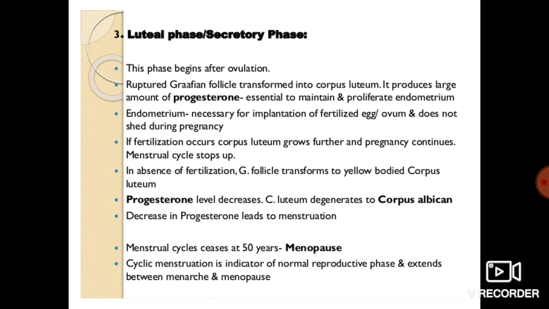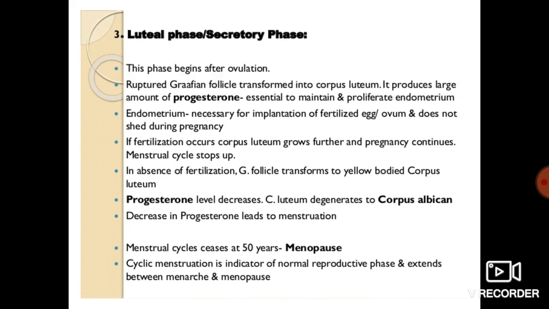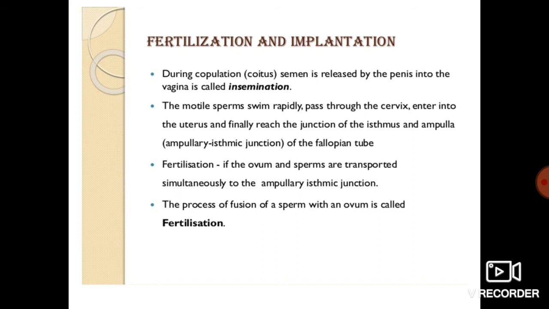The menstrual cycle ceases at around 50 years, which is called menopause. Cyclic menstruation is an indicator of the normal reproductive phase and health also, and it extends from the first period a girl child has, that is menarche, up till menopause, when the menstrual cycle stops, after attaining the age of 45 to 50 years in females.